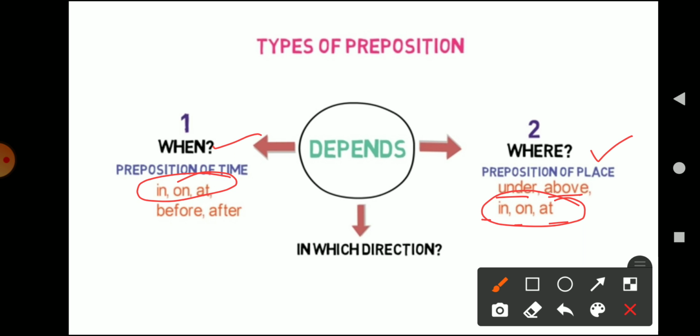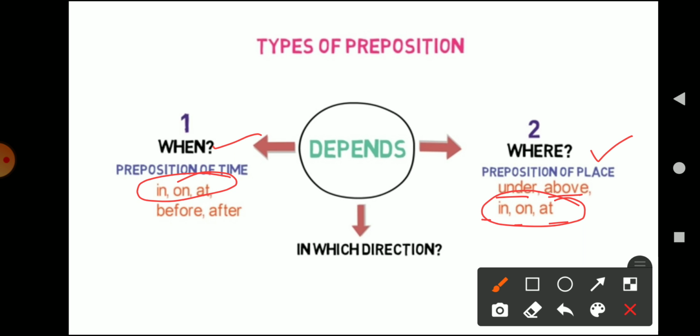So basically, when we are using in, on, at in preposition of place, it will explain the position of the thing in context to other. And when we are talking about the same preposition in preposition of time, it will tell you about the time of the thing or the action that happened in context to other action or other thing.